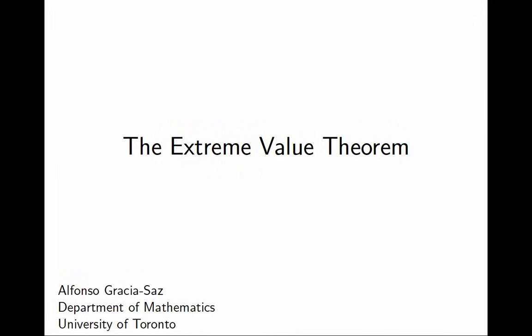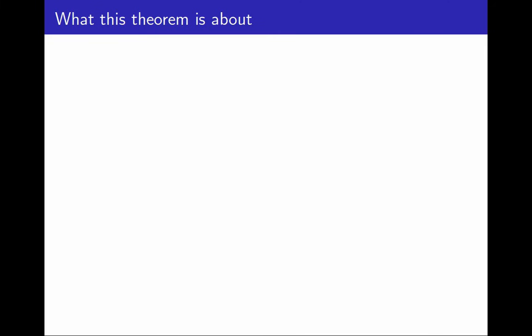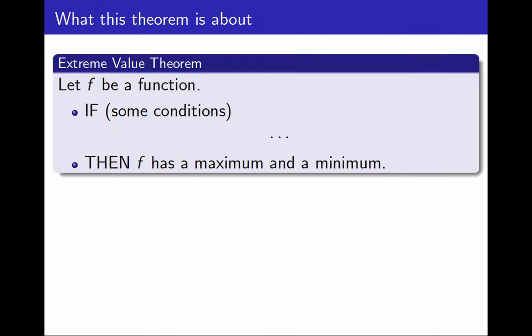In this video, I will present the extreme value theorem, a very important theorem about continuous functions. Before telling you the full statement, here is what the theorem is about. The theorem tells us that, under certain conditions, a function is guaranteed to have a maximum and a minimum. I will spend some time trying to justify what these conditions are.